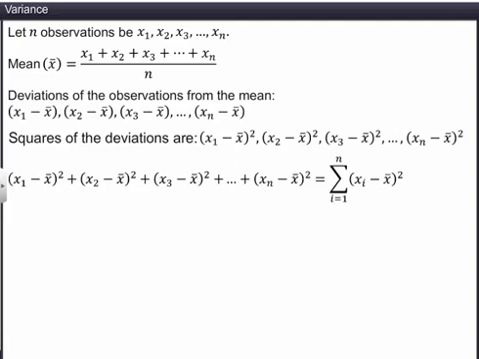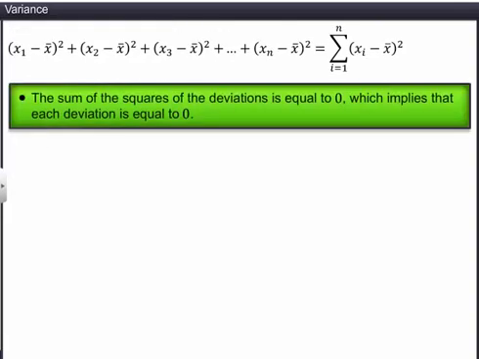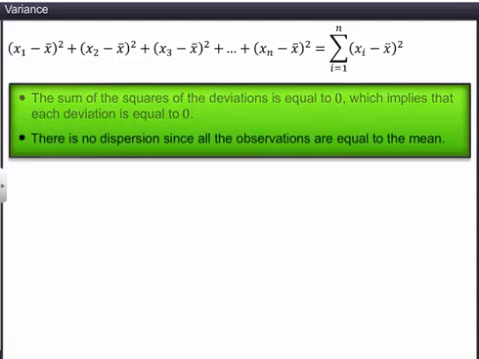From this result, we can infer that if the sum of the squares of the deviations is 0, then each deviation is 0. That is, there is no dispersion in the data about the mean, since all the observations are equal to the mean itself.